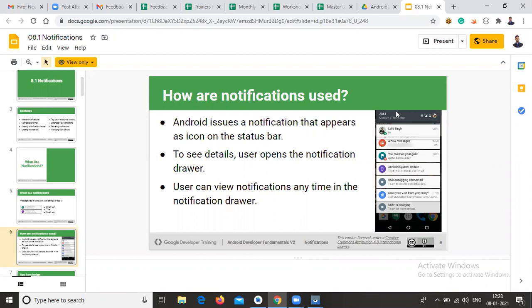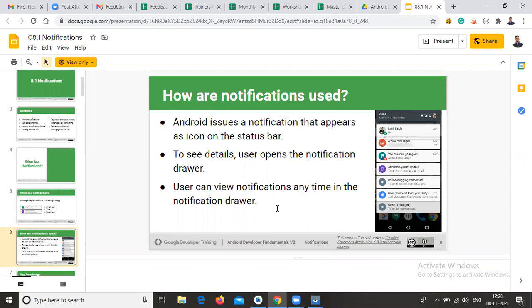If you get any message from WhatsApp, you will get the WhatsApp icon in your notification area. The next point is that the user can view the notification anytime in the notification drawer. If the notification is available, you can see it anytime, until you click on clear all.